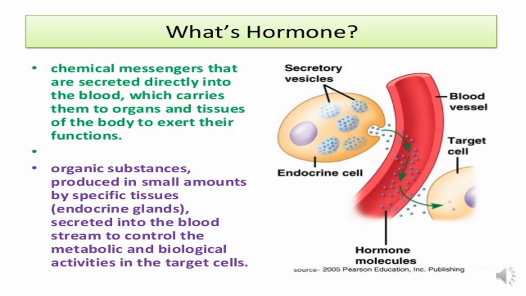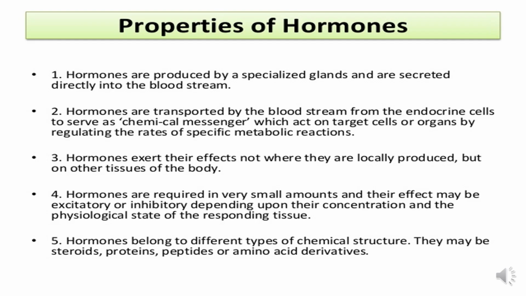Hormones are chemical messengers that are secreted directly into the blood, which carries them to organs and tissues of the body to exert their functions. These are organic substances produced in small amounts by specific tissues, secreted into the bloodstream to control the metabolic and biological activities in the target cells. What are the properties of hormones?